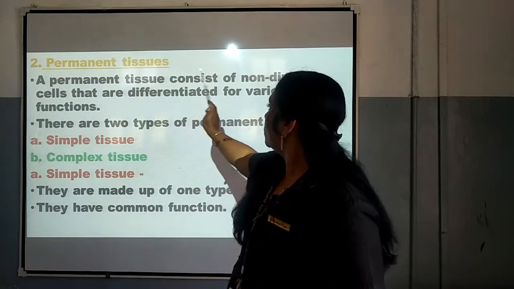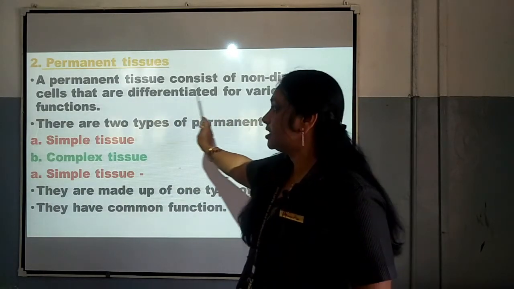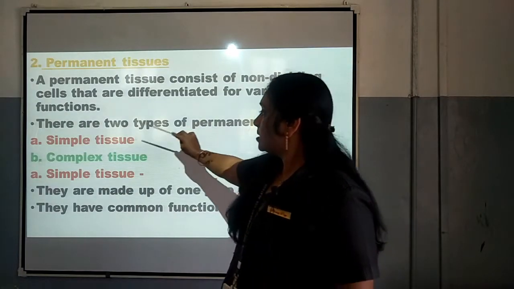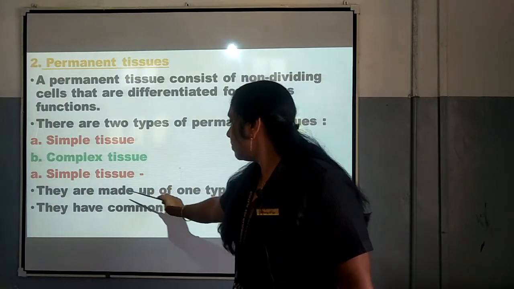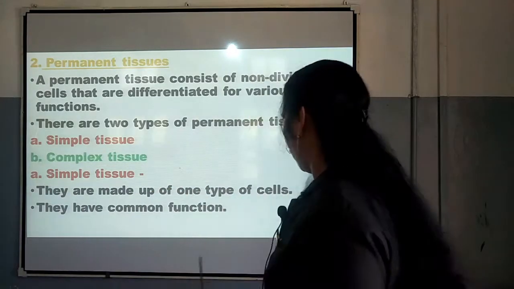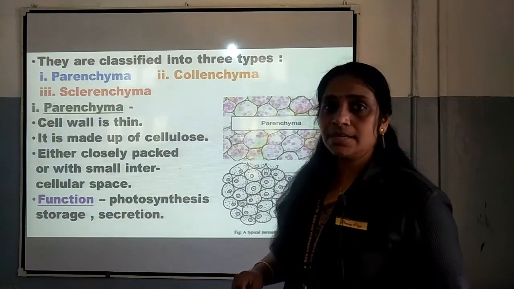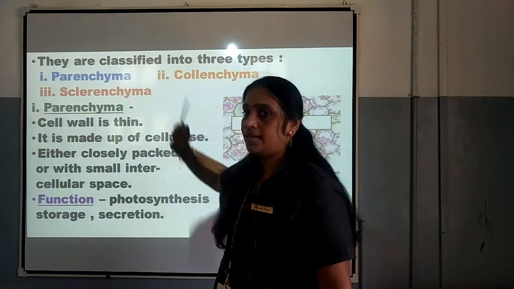A permanent tissue consists of non-dividing cells that are differentiated for various functions. And there are 2 types of permanent tissues, simple tissue and complex tissue. Simple tissue, they are made up of one type of cells and they have common function. Next one, we understood that they are classified into 3 types: parenchyma, collenchyma and sclerenchyma.